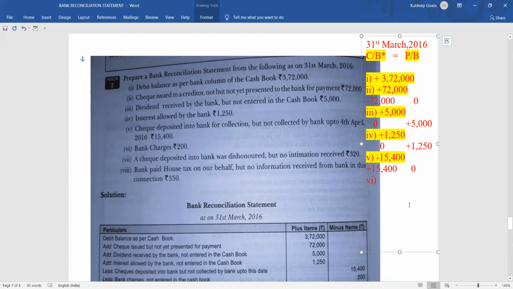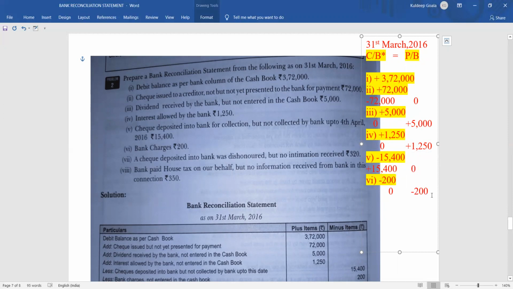So what is the good thing is that as soon as the bank charges is done, bank immediately deducts the money from our account. So minus 200 has already been done from the passbook. Okay, but there has been no change in the cash book. Cash book will remain as zero. Okay, so to make both the sides same, what you have to do now? There is minus 200 lying in the passbook and there is zero in the cash book. So to make both the sides, you have to do minus 200 also in the cash book. So both the sides are same now.